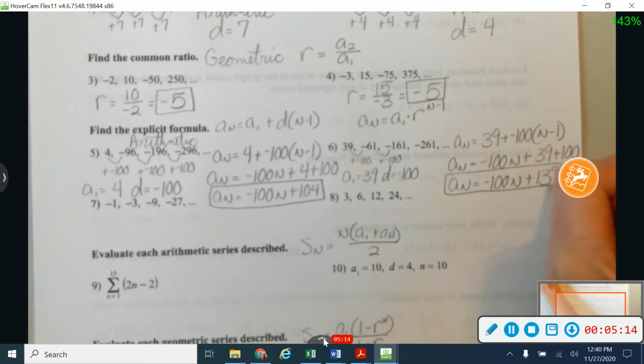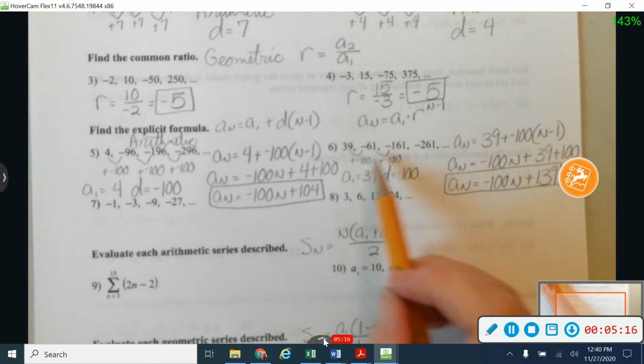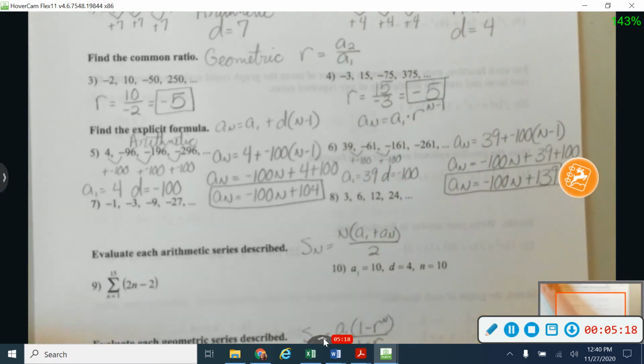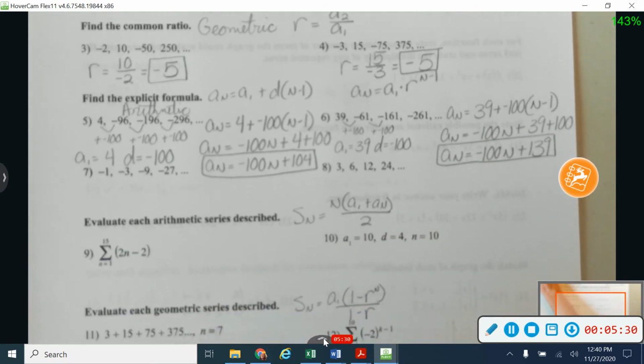And again, you can always plug in some of your terms here and check this. Let's pretend I plug in a 2 right there. That would give me negative 100 times 2 plus 139, which on my calculator does give me negative 61. So you can always go back and check on the terms of your problems.